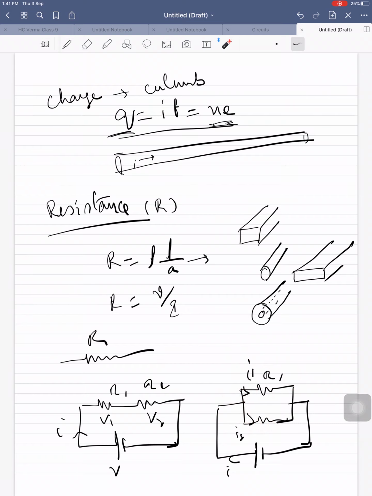Again, let this be the starting point, this the finishing point. This is a starting point and this is a finishing point, this is a starting point and this is a finishing point. Starting and finishing must be connected at the same point. Here both starting points are connected to each other and to the external point. This is a finishing point, this is a finishing point. Both are connected, so then only we say that these two are in parallel. Okay.